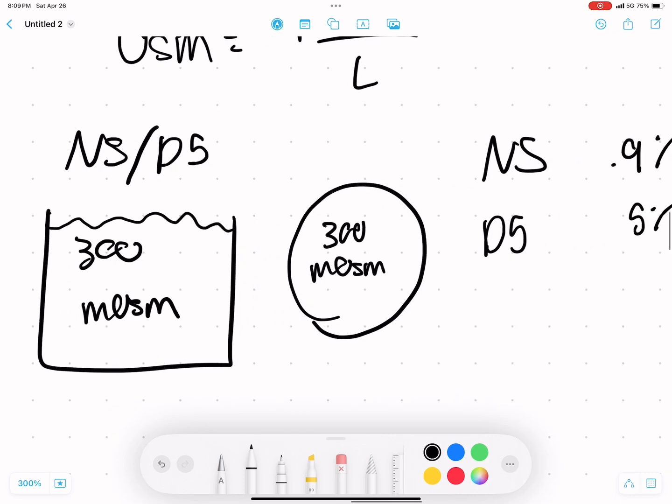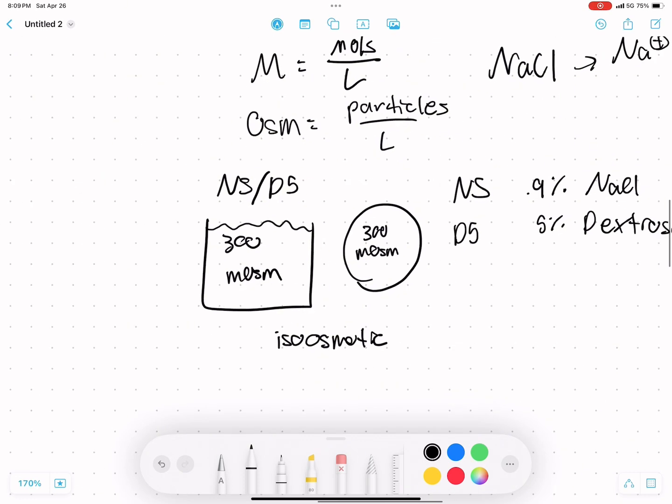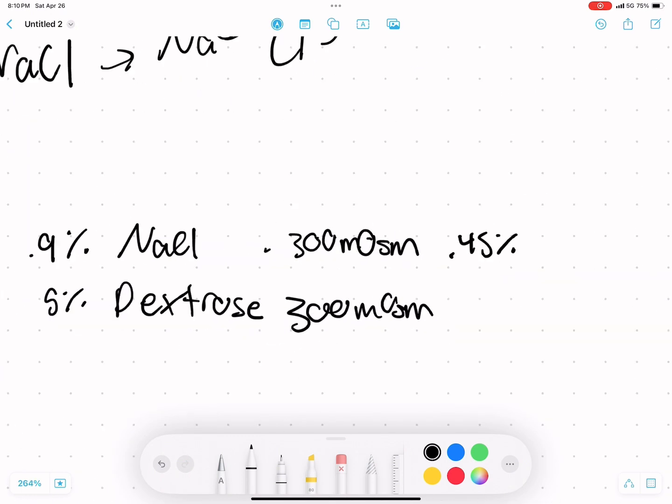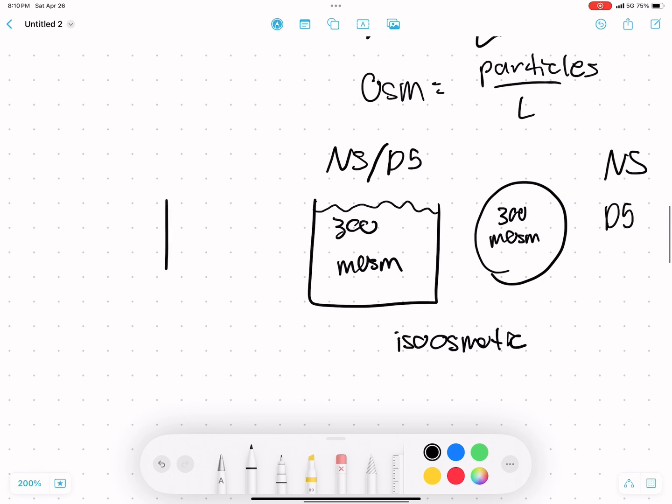And because these are the same concentrations, these are referred to as isoosmotic. Iso meaning the same, osmotic referring to the osmolarity. And now there's also 0.45% NaCl solution. And so this solution would have 150 milliosmoles of particles.